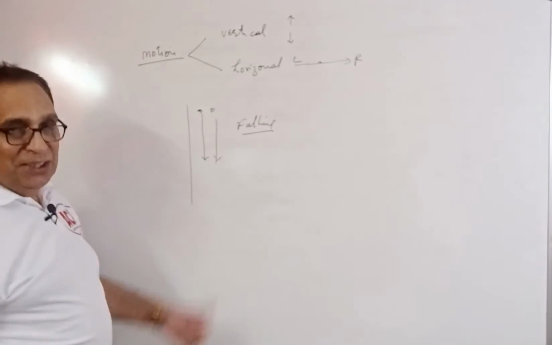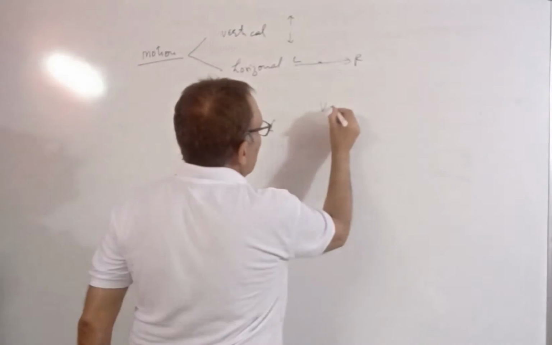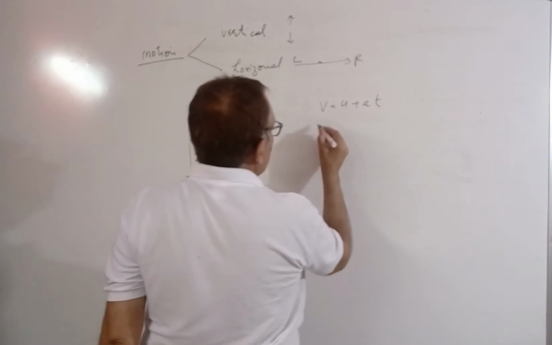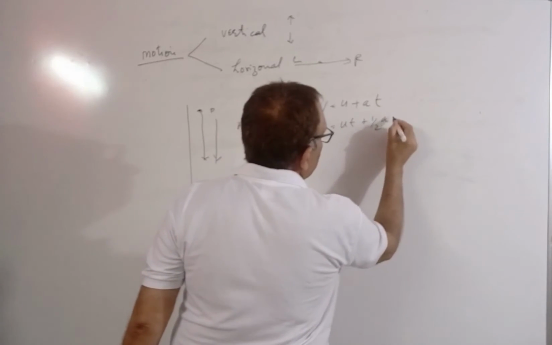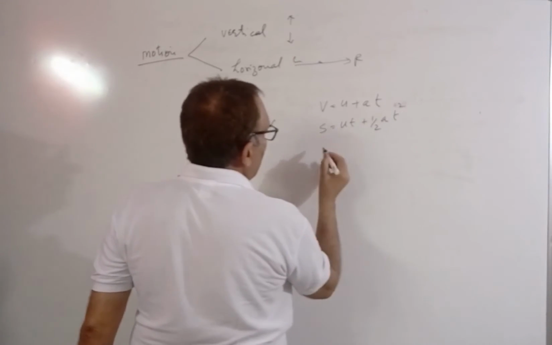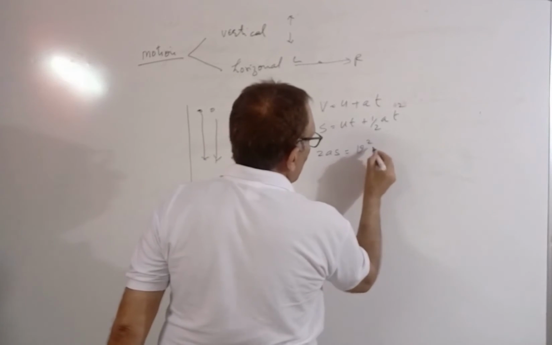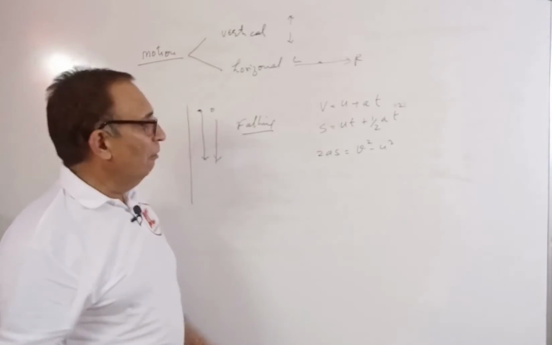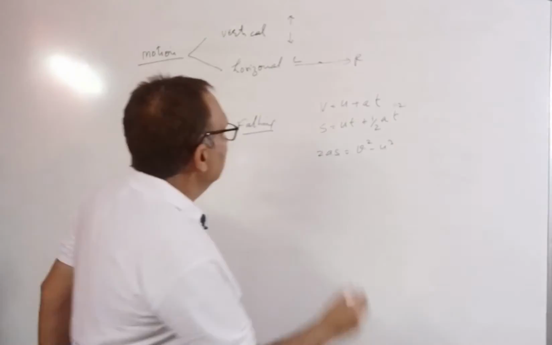Here, to discuss this one, I have to write a few equations. So, you know this one, V is equal to U plus AT. I explained in the previous lecture. S is equal to UT plus half AT square. And 2AS is equal to V square minus U square. These are three equations describing the law of motion.